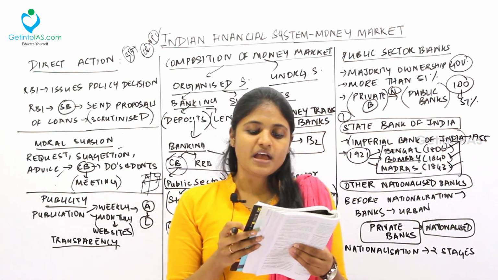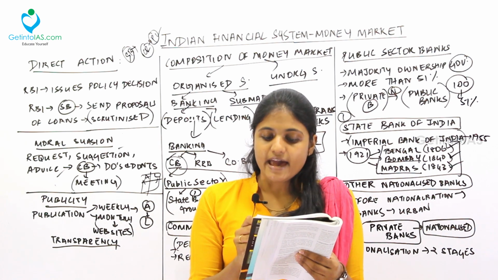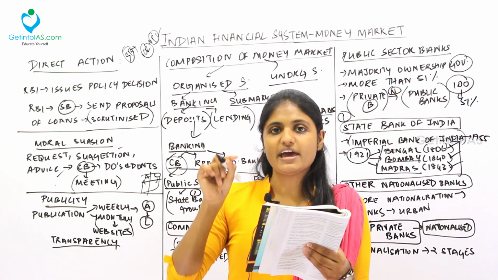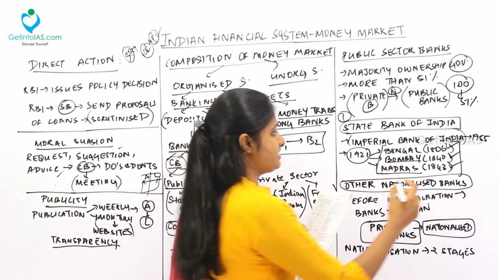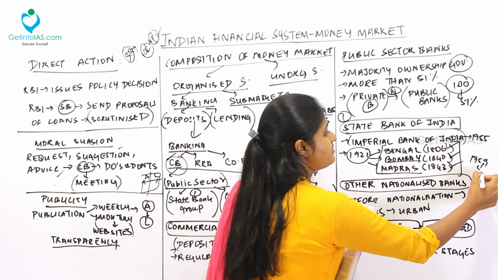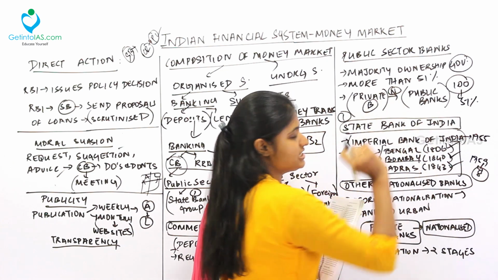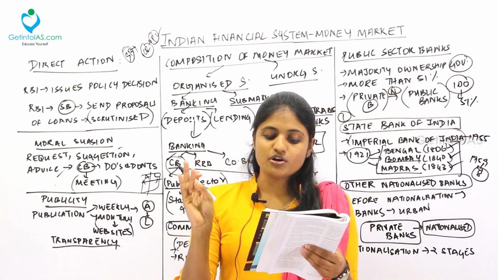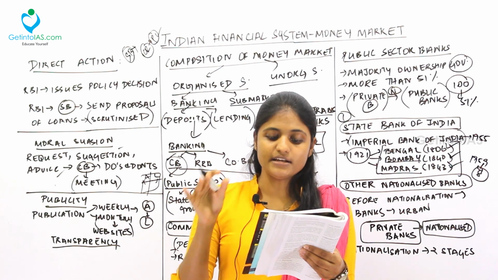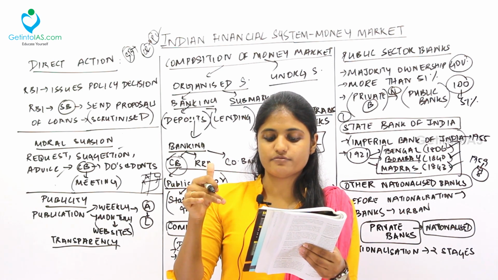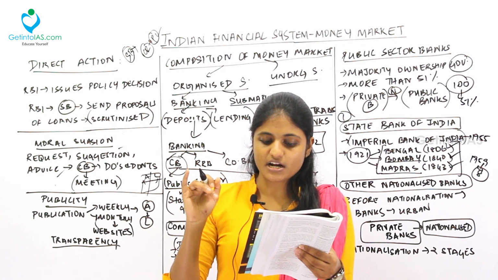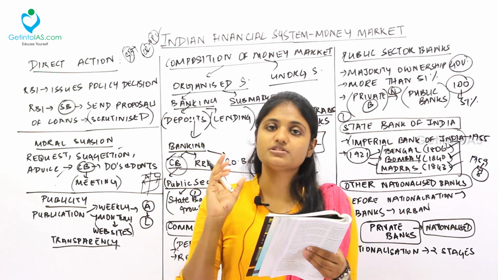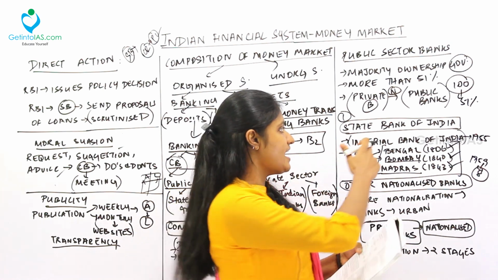Okay, got the point? And in 1959, 8 banks of former princely states were brought under the SBI and its associates. See, in 1959, 8 other banks were merged with this SBI. What are the 8 banks? The State Bank of Bikaner, State Bank of Jaipur, State Bank of Hyderabad, State Bank of Indore, State Bank of Mysore, State Bank of Saurashtra, State Bank of Patiala, State Bank of Travancore. So all these banks were merged together into the SBI.